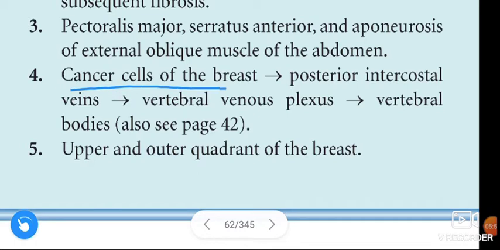The cancer cells of the breast move to the posterior intercostal veins, and then these move to the vertebral venous plexuses, and there to the vertebral bodies. It may also reach the intracranial venous sinuses, and then they reach the brain. Cancer cells of the breast, posterior intercostal veins, vertebral venous plexuses, and then to the intracranial venous sinuses, and then to the brain. This is the venous route of the cancer cells of the breast.